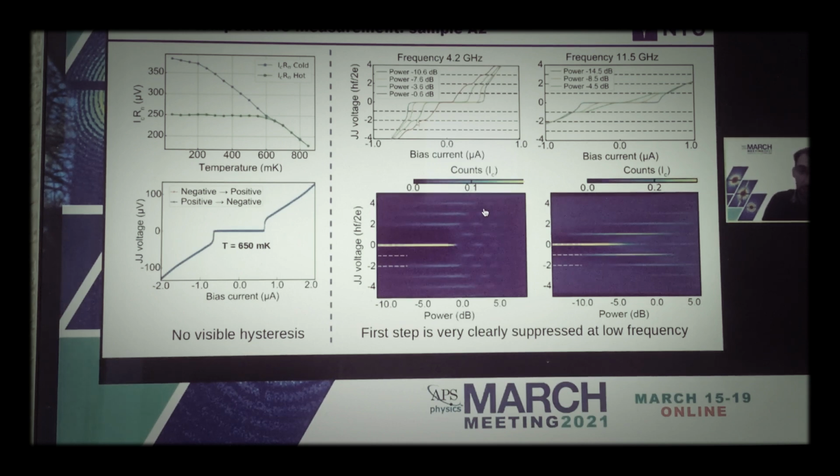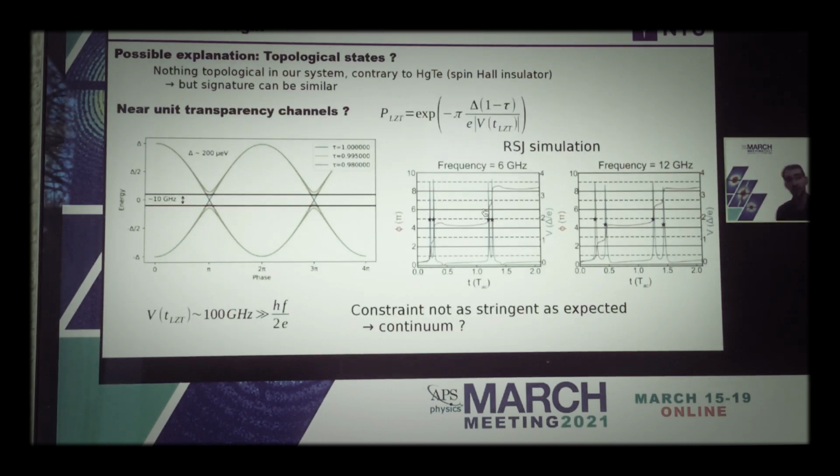So here you see that the second step developed very clearly, the third step also, but the first step is fully suppressed, both on the cold and odd branch, which are anyway now equivalent. And if we plot the histogram of the voltage, we see very clearly that the first step is fully suppressed across the full power range. If we go now to higher frequency, we see once again that we have all steps. And this experiment has been carried out on another device on the same chip as sample A1, the main sample A2.